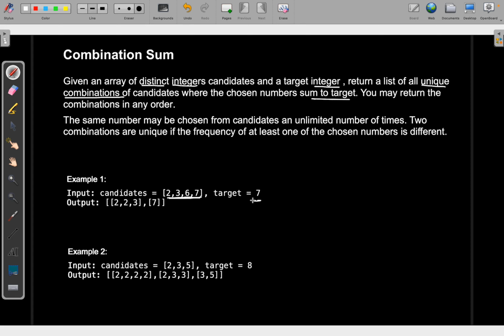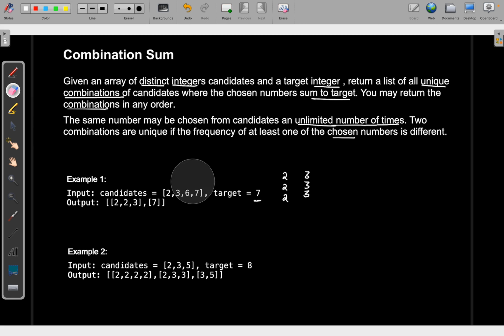I will make the sum up to the target, but there is one condition. We need to return the combinations, and the same number may be chosen from candidates an unlimited number of times. That means you can take 2, then again 2, then again 2, and similarly you can take 3 multiple times. Two combinations are unique if the frequency of at least one of the chosen numbers is different.